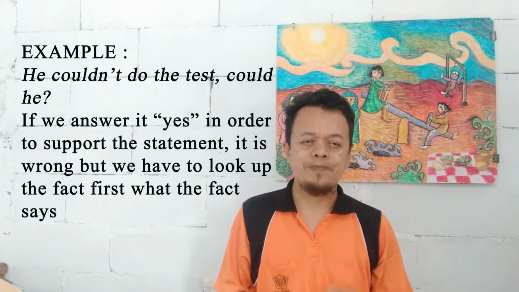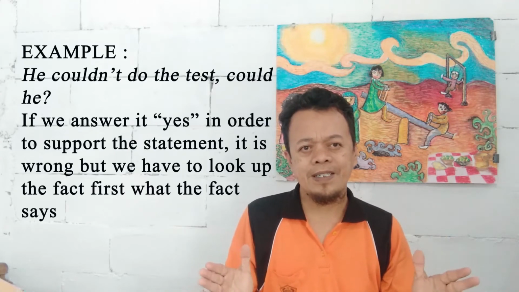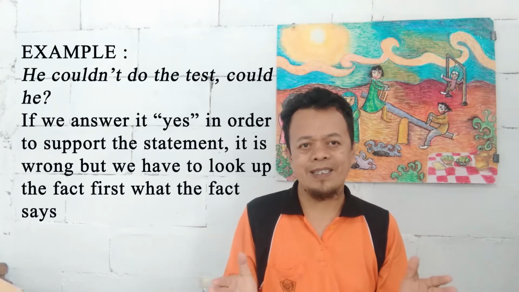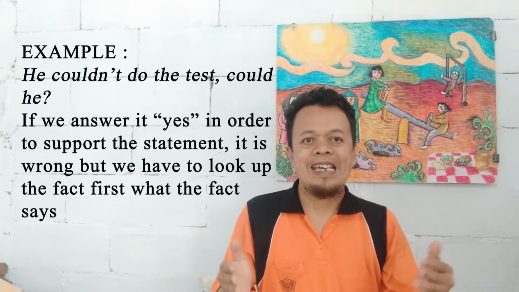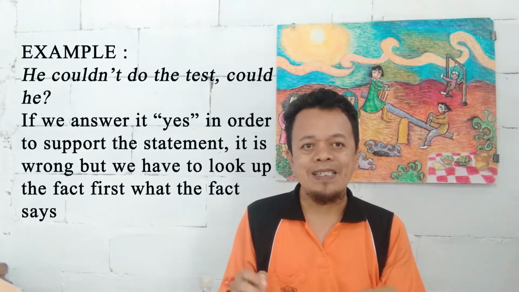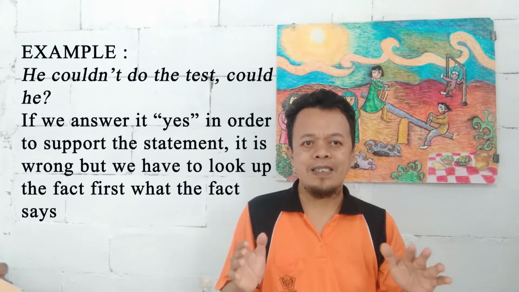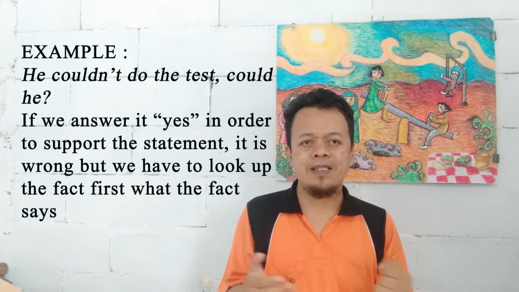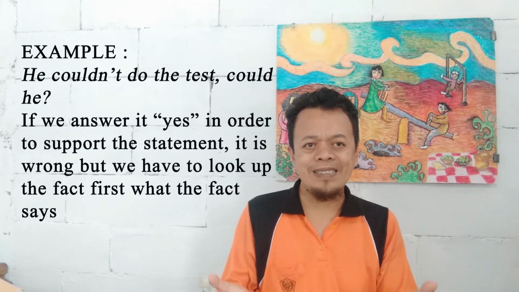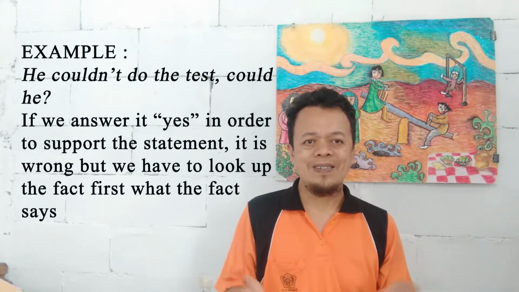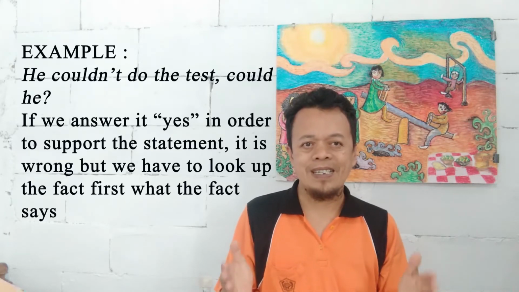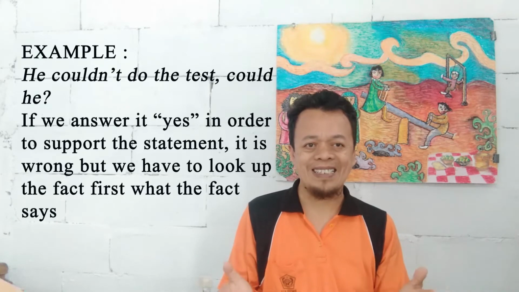For example, he couldn't do the test, could he? Someone answers yes. Yes here is to support the statement, but there is no need to support. Someone might be confused if we say yes, because the fact is he can do the test. So we must say no, because the fact is he can't do the test. He cannot do the test.